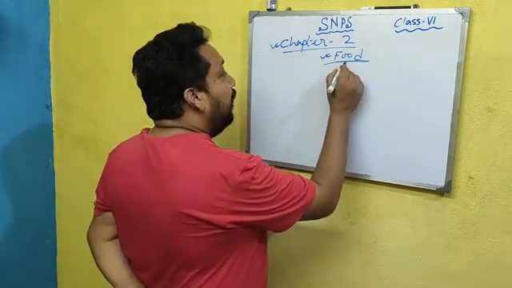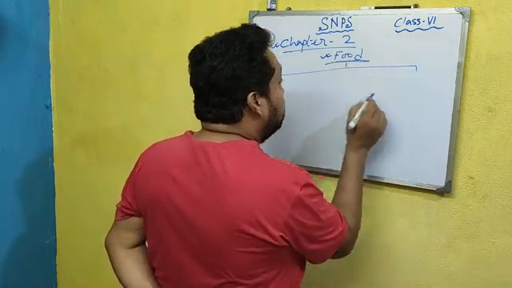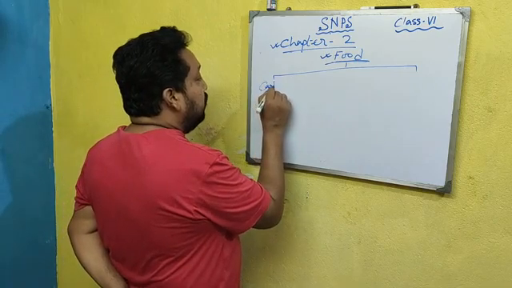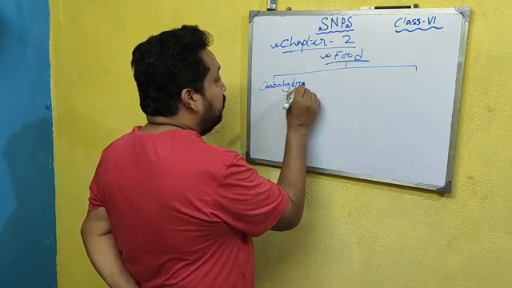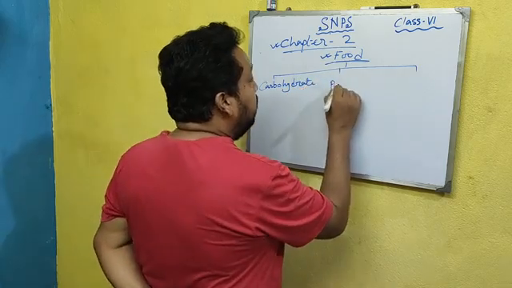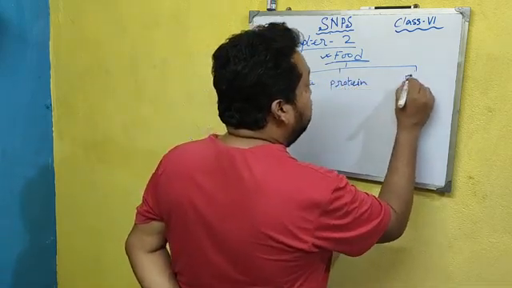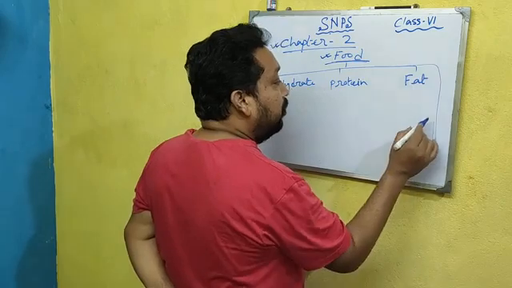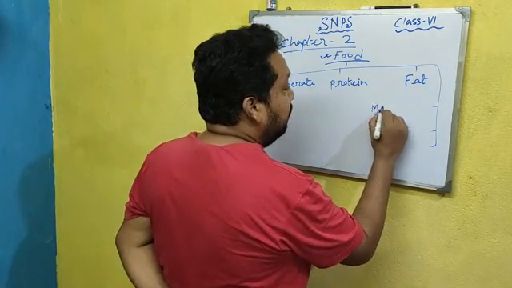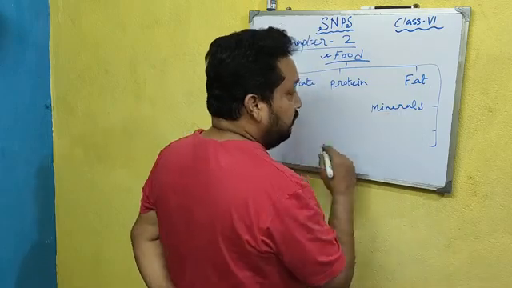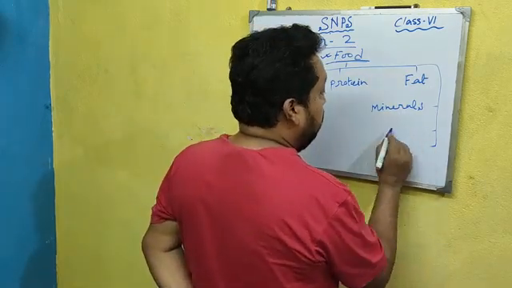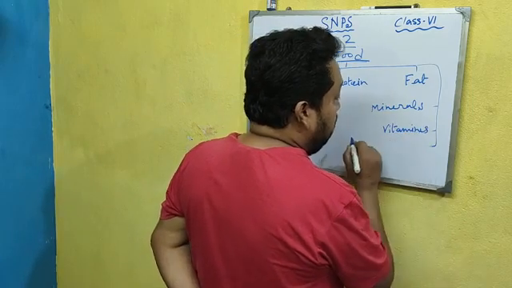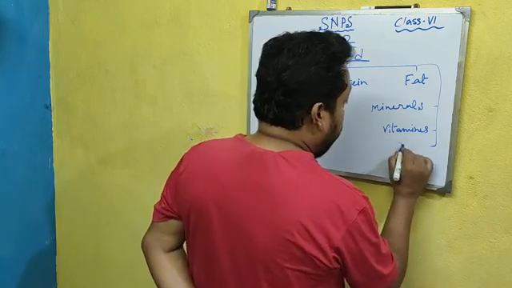Mainly food has 6 basic parts, that is carbohydrate, protein, fat. This is the main 3 components, and the other 3 are minerals, vitamins and water.